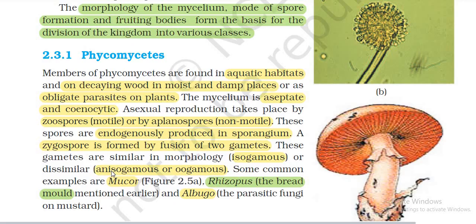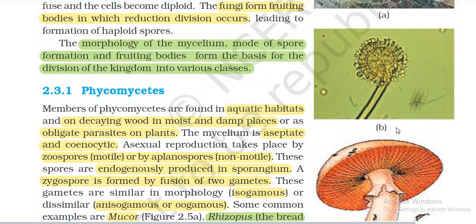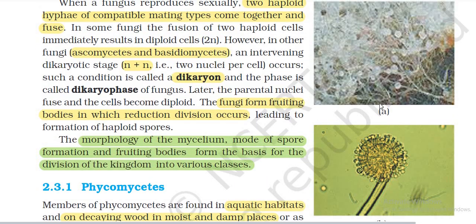A zygospore is formed by the fusion of two gametes. These gametes are similar in morphology, isogamous, or dissimilar, anisogamous or oogamous. Some common examples are Mucor, Rhizopus, the bread mould mentioned earlier, and Albugo, the parasitic fungi on mustard. Figure 2.5, fungi: Mucor, Rhizopus, Albugo.